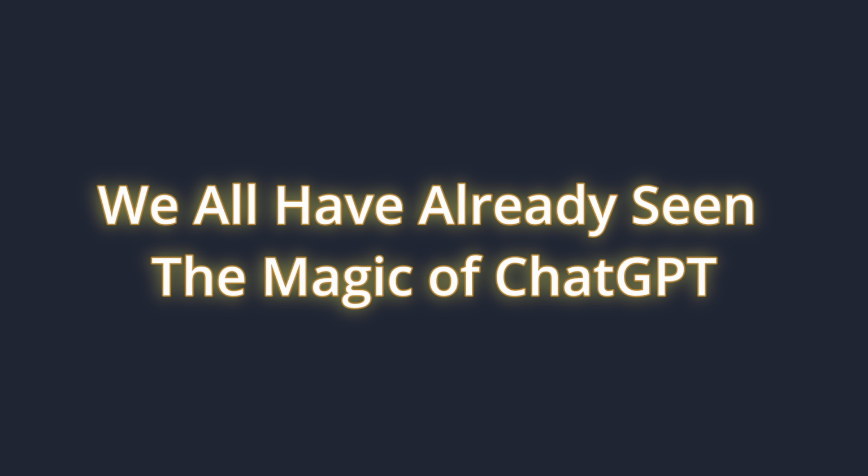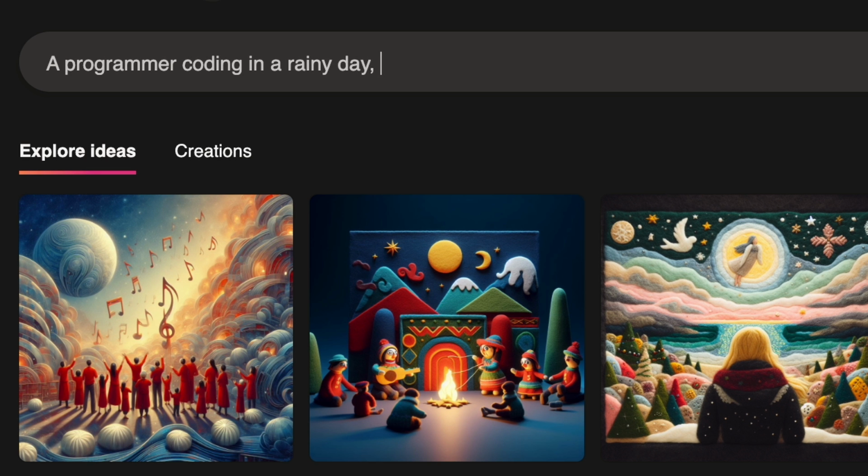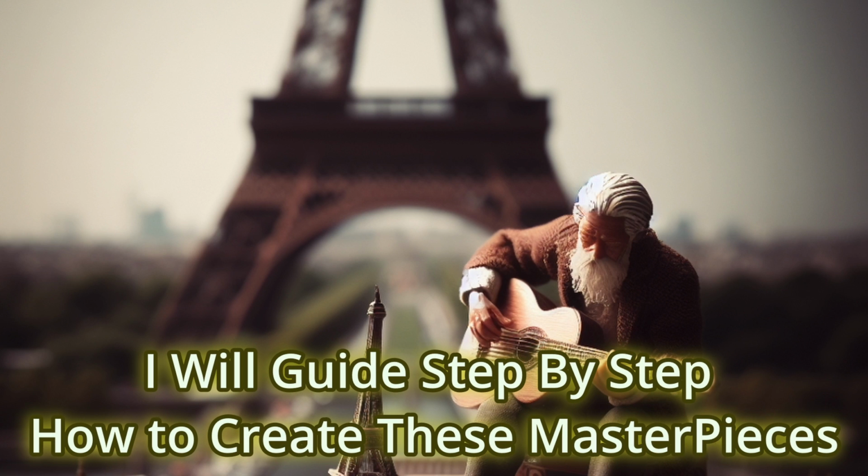We all have already seen the magic created by ChatGPT in text format. Now it's time for an image. You can simply type the text with the imagination and these tools will convert your imagination into image. In this video, I will guide you step by step on how you can make these masterpieces yourself.